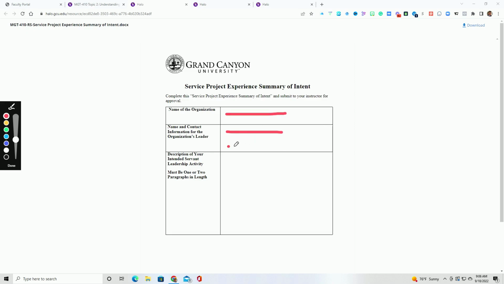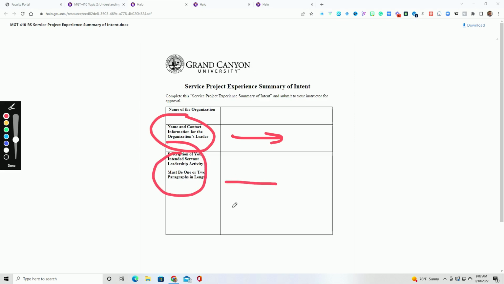Here, I need some type of contact information. Who is this person? It does not need to be the CEO or anyone that high. It could be someone who authorizes you to volunteer. So any contact information of this person will go here in this section. And then in this section right here, I just need 1 to 2 small paragraphs outlining what you plan to do.